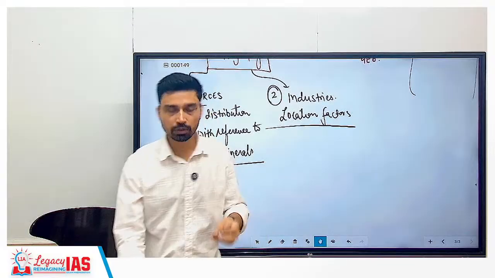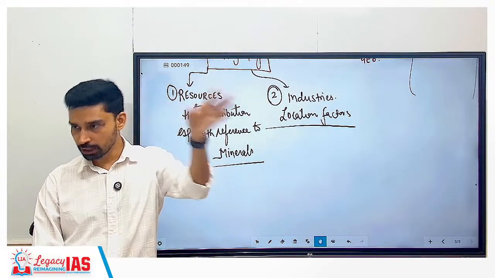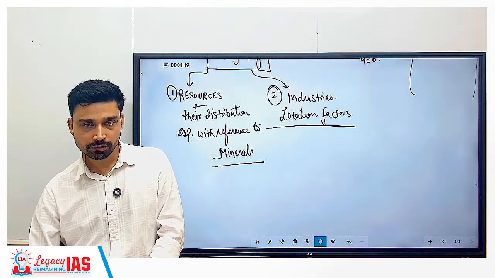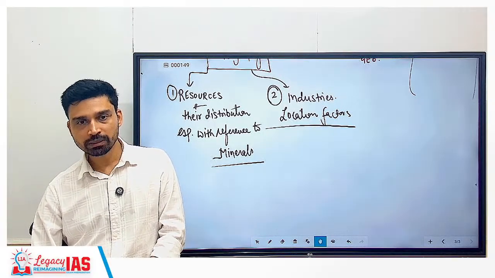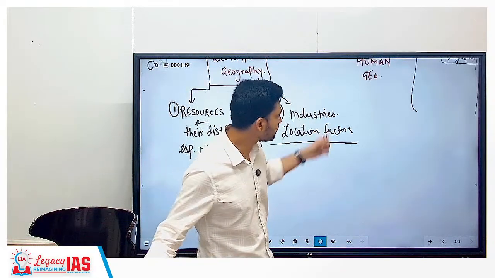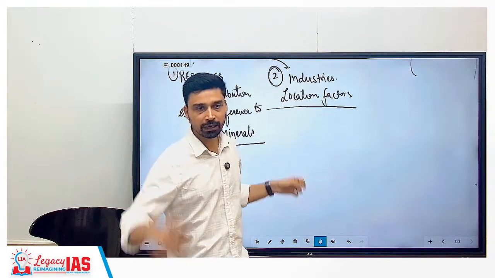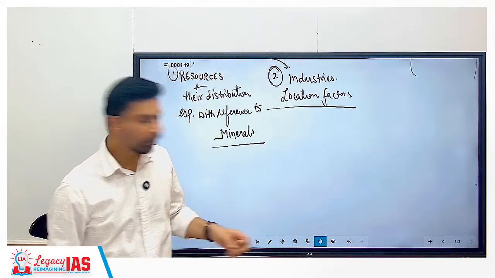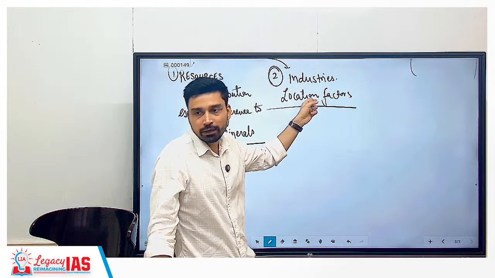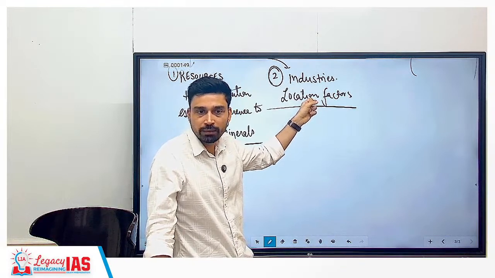Similarly, we talk about the Mumbai region, Mumbai and Gujarat area. You have a large number of petroleum refineries and petrochemical industries. So why is it so? There must be some reasons behind it. So when you are setting up any industry, you do not randomly set up anywhere you find space. You have to take into account several factors.